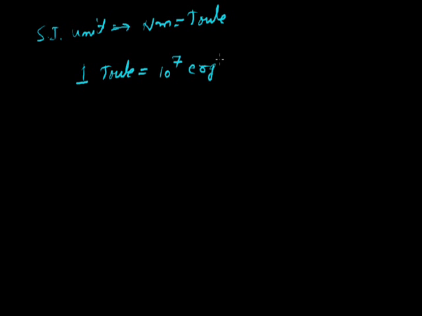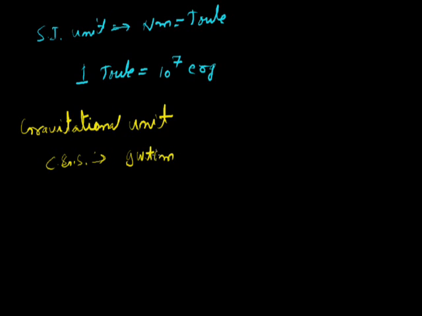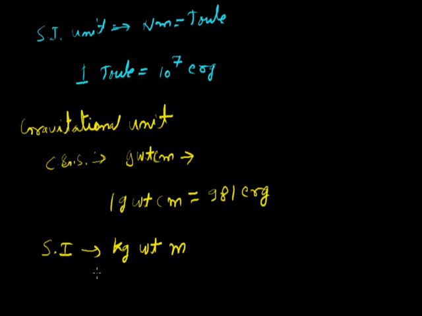Now gravitational unit of work. First in CGS is what? Gram weight into centimeter, and 1 gram weight into centimeter is equal to 981 erg. Similarly, for SI unit, kg weight into meter, and 1 kg weight into meter is equal to 9.81 joule.